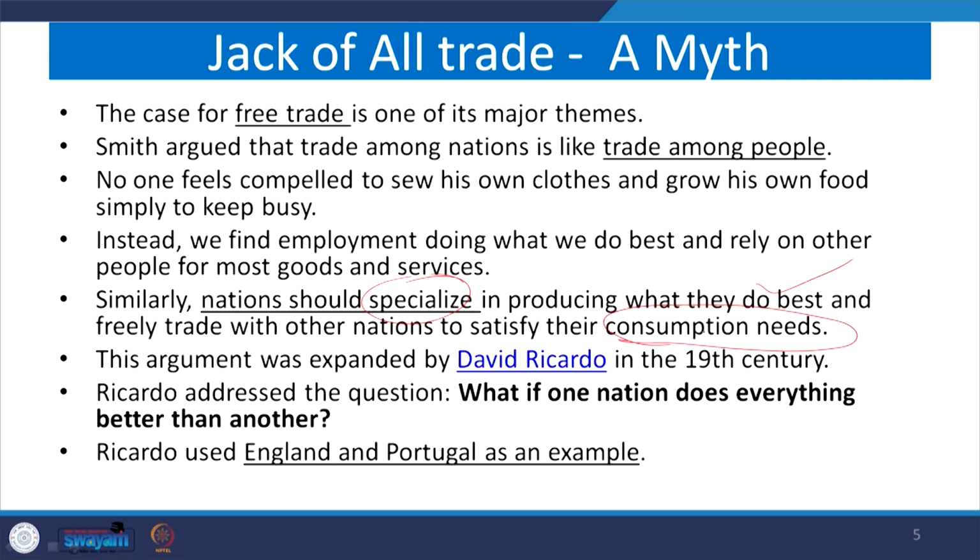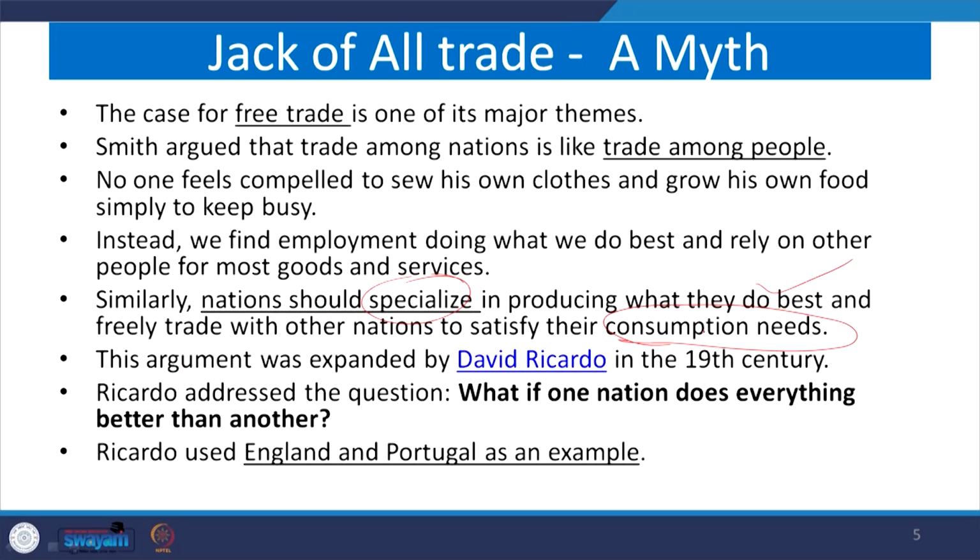This argument was substantiated further by David Ricardo, who counteracted it with the evidence of the 19th century, saying that jack of all trades is not always the answer behind trade. David Ricardo asks, if one nation does everything better than another, is any trade possible?